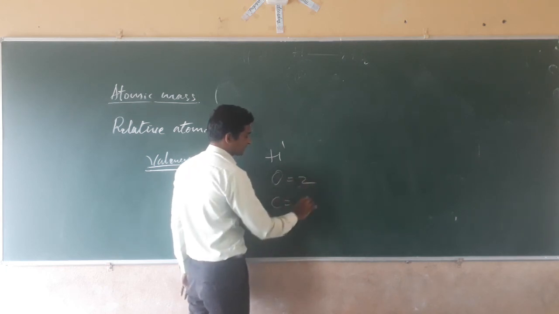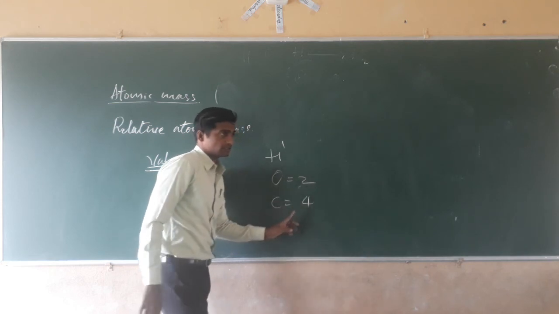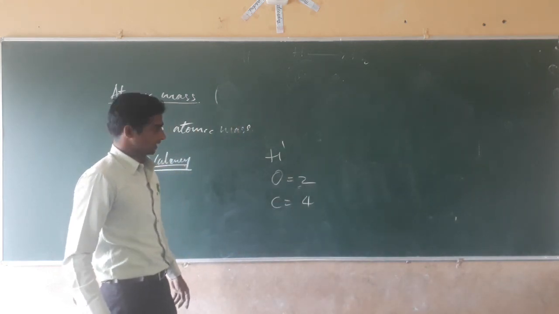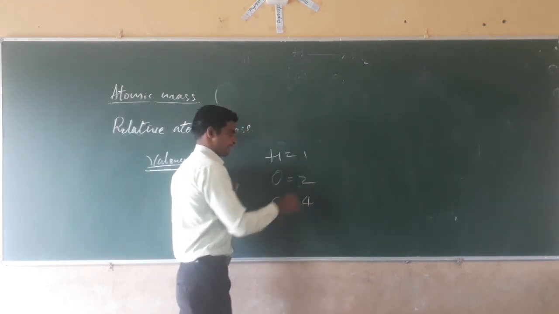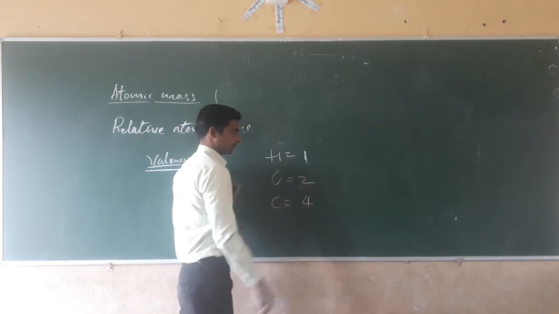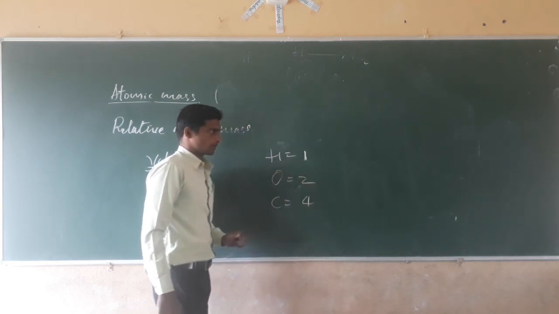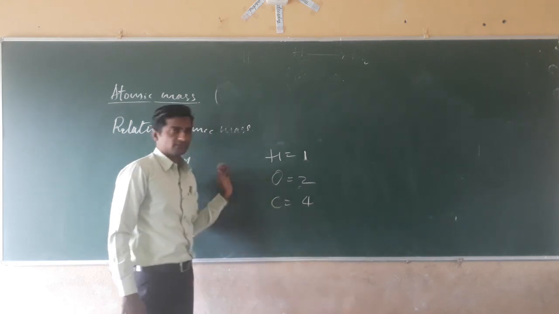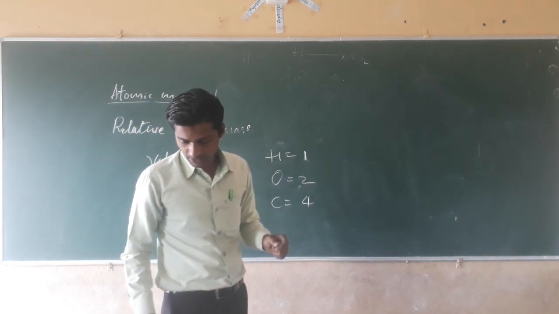In the case of carbon, the valency is 4. That is called the combining capacity. These are the valencies. The remaining we will study in the next class for writing the formula.